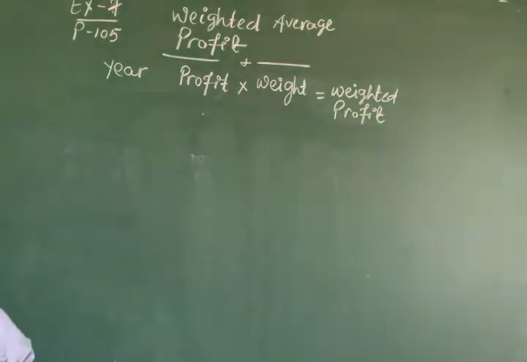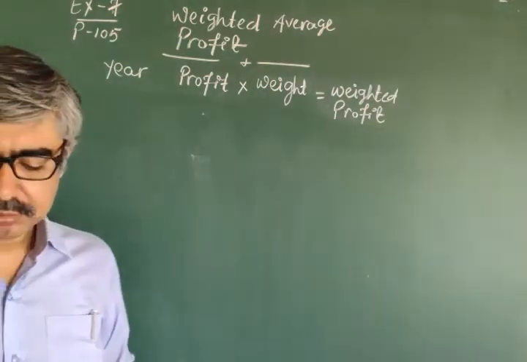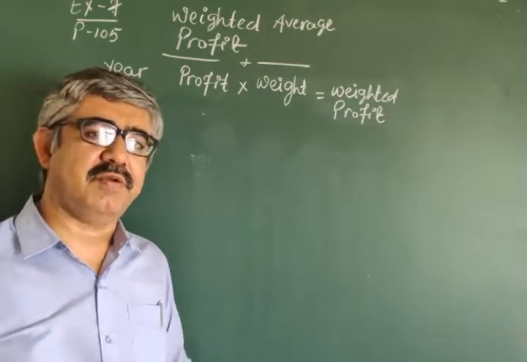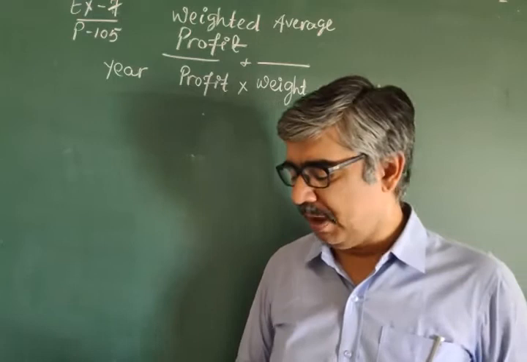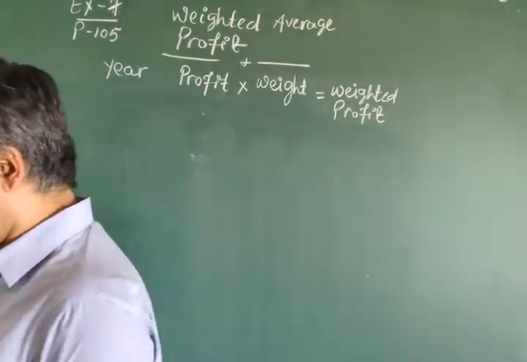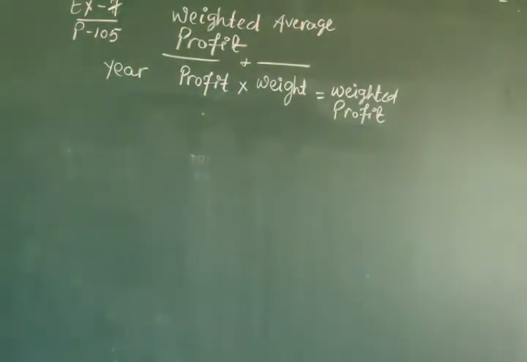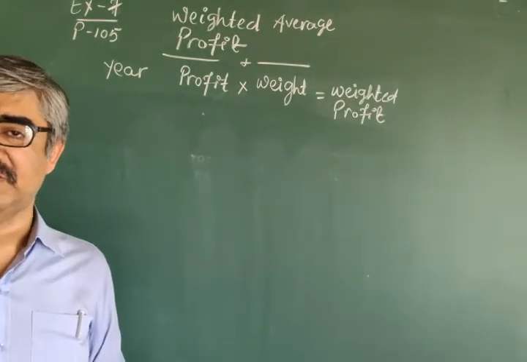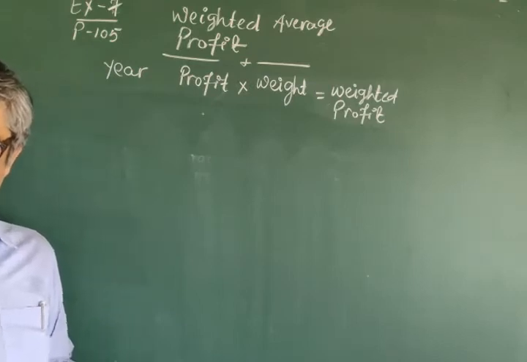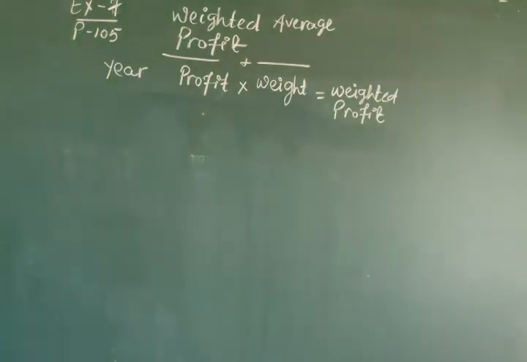First of all, let's go through the question thoroughly. Here in the question they say, from the given information of Babulal and Kantilal's firm, determine the value of goodwill on the basis of 3 years purchase of last 5 years weighted average profit.